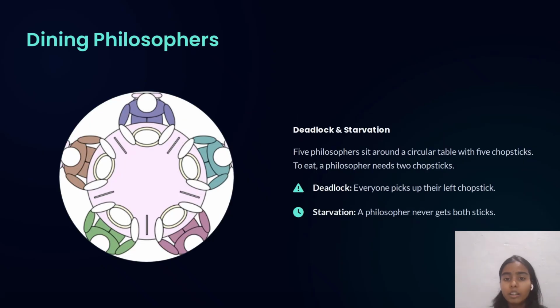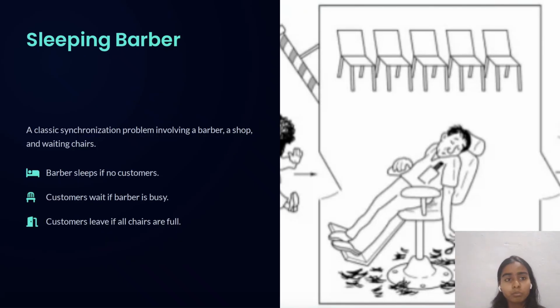Dining philosophers, deadlock and starvation. Five philosophers sit around a circular table with five chopsticks. To eat, a philosopher needs two chopsticks. Deadlock: everyone picks up their left chopstick. Starvation: a philosopher never gets both chopsticks.